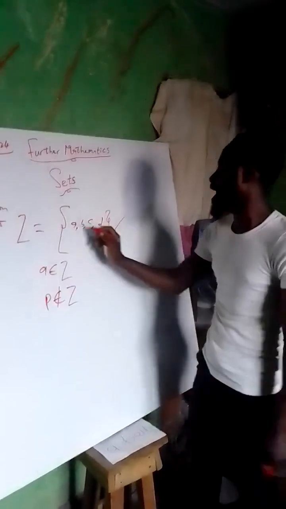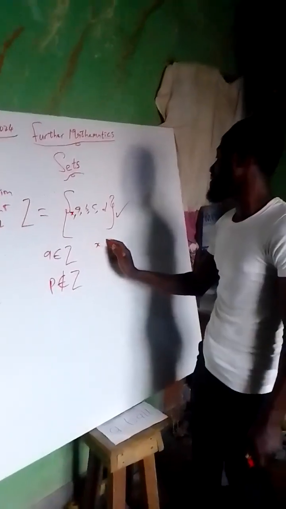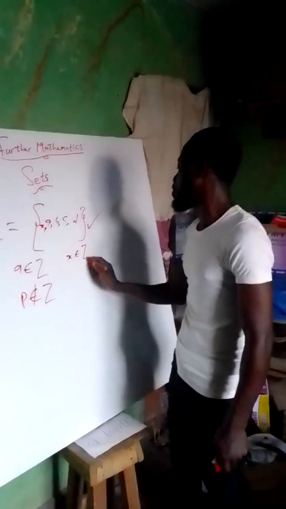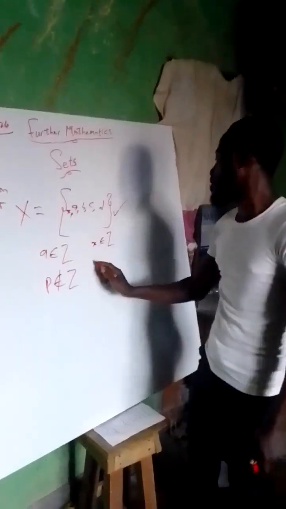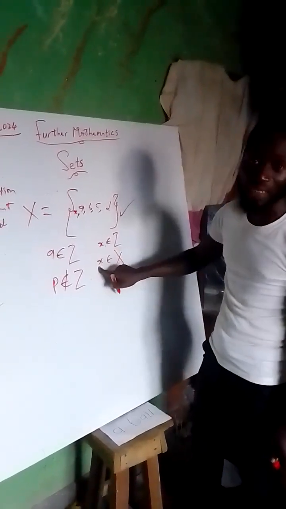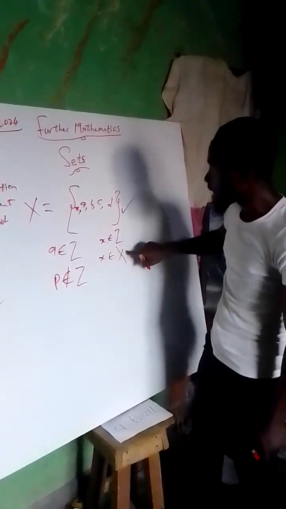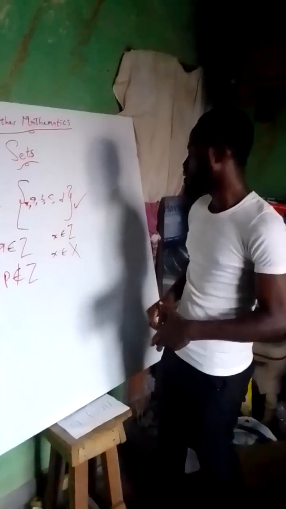It can also work if I have X here. Let me add the X to this one. Then it will now become X belongs to Z. If I change this one to X, then that will now be X belongs to X: a small letter belongs to the set X, which is a capital letter.